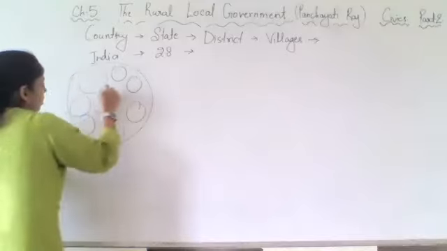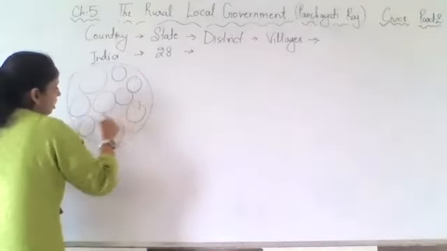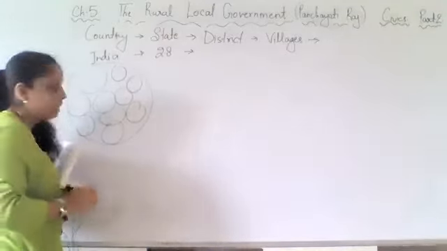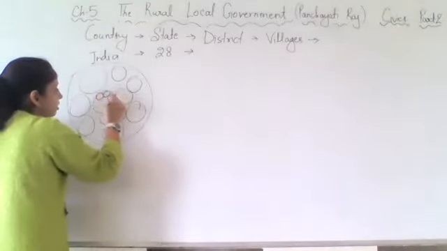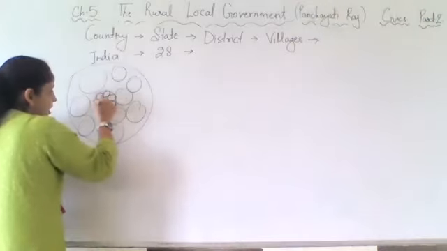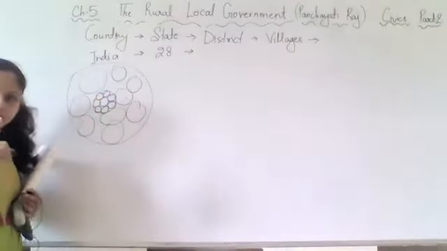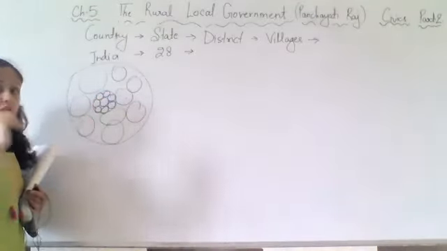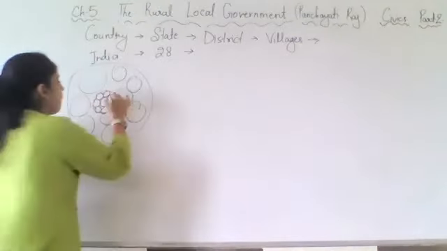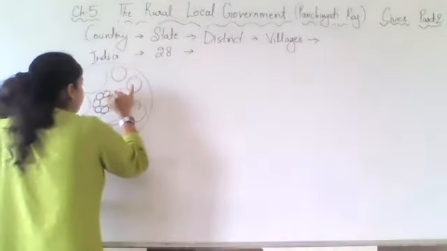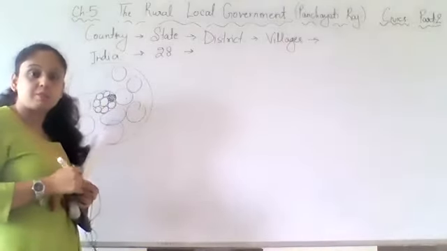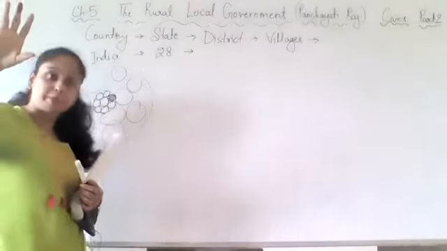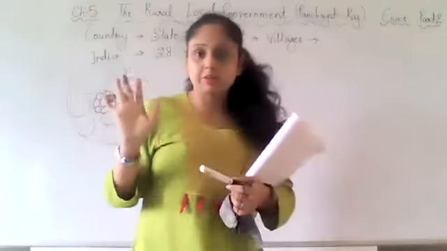In these states, many districts will be there. In these districts, many villages will be there. Till here, does everyone understand?